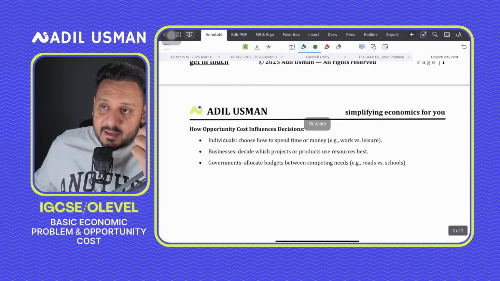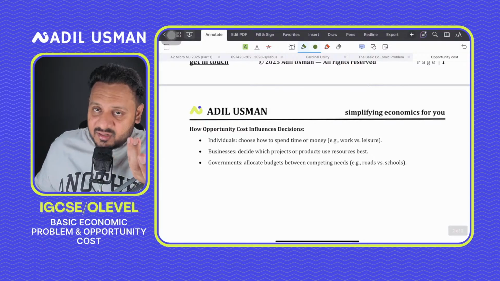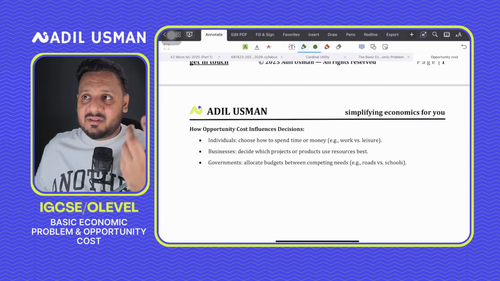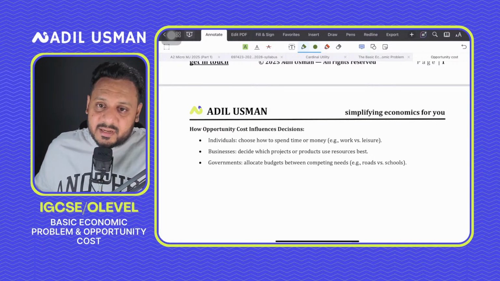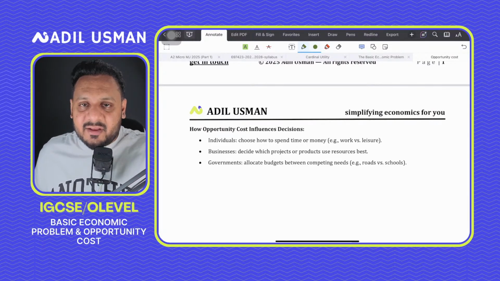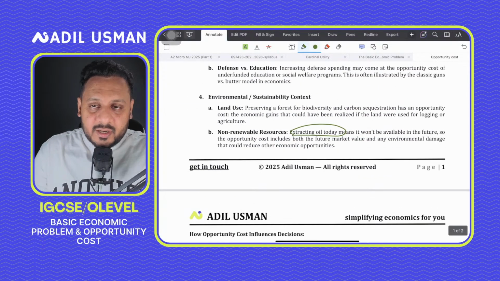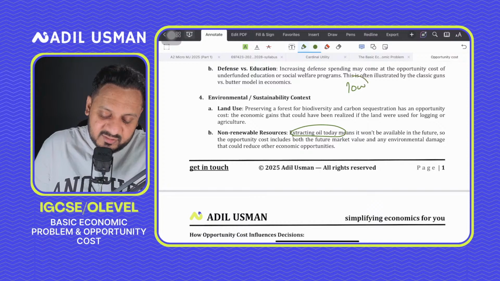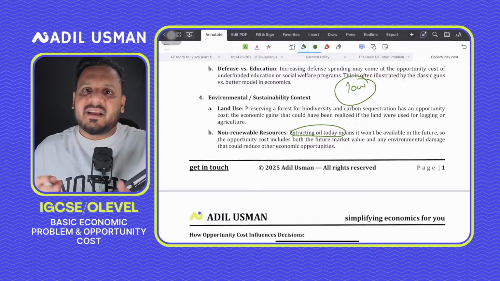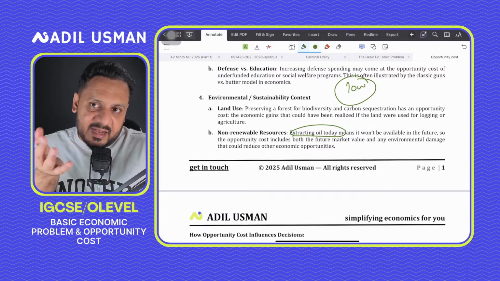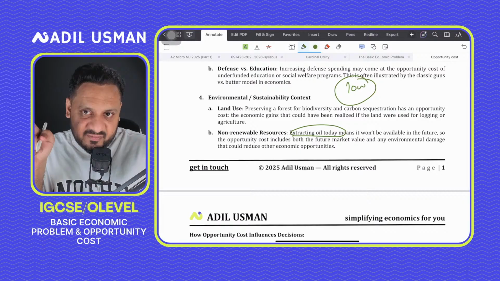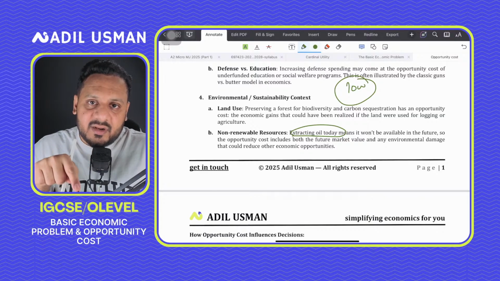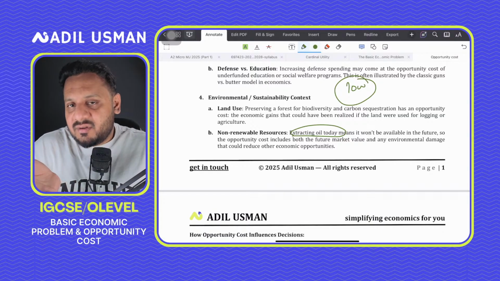So that is why we say make rational decisions, make decisions that are wise, because resources are scarce. You can't end up wasting your resources and ending up screwed up. So you need to be rational, and do remember that our decisions always involve an opportunity cost, and we should ensure that the opportunity cost is as low as possible. It means the sacrifice that we are making is as low as possible, and that sacrifice is actually worth the gain from the alternative that we are choosing. Only then can we say that we're making rational decisions in economics.